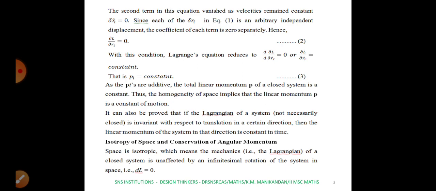So in the first case we have proved the result for translation along the displacement. Next, even when the Lagrangian of a system remains unchanged when the system is not closed, in that case also we can prove that the linear momentum of the system is constant in time t.